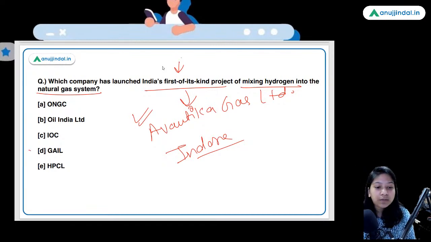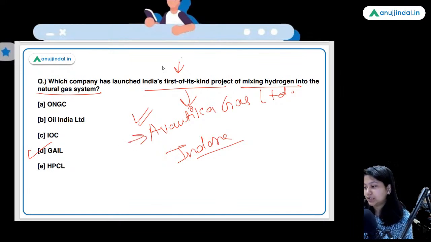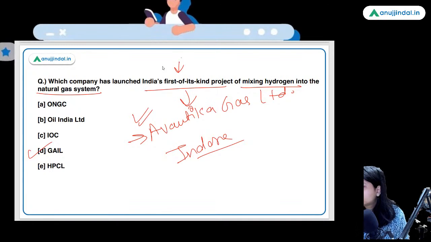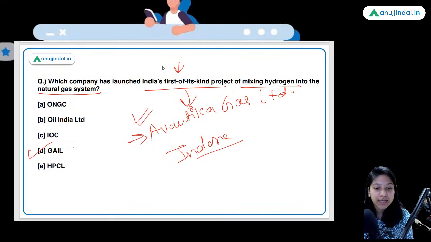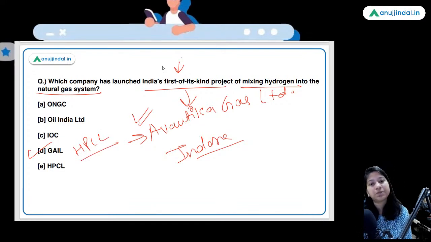GAIL. Now tell me, Avantika Gas Limited is a joint venture between GAIL and which other company? Very good, Anshu Tanwar. It is HPCL. GAIL and HPCL have together formed Avantika Gas Limited. इंदौर में सबसे पहला supply होगा of this mixed fuel.